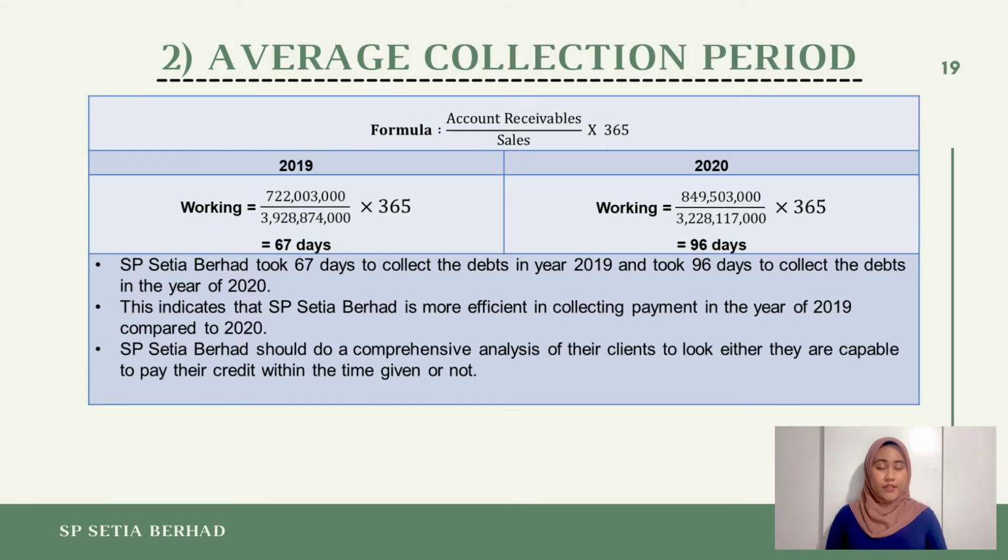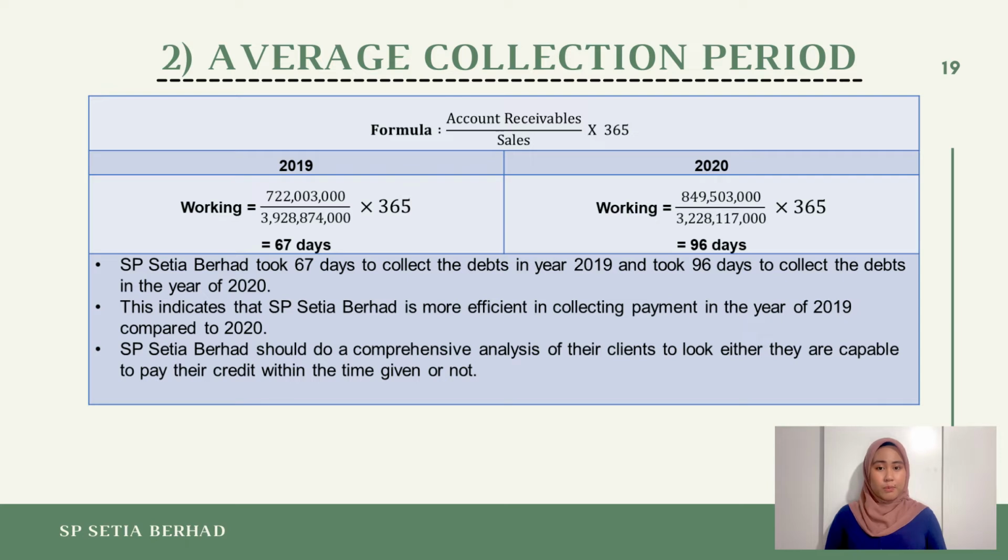Now, as for the average collection period, it is the average number of days between the credit sales being made to the customer and the number of days that the firm is able to collect the debts from the debtors. It also represents the efficiency of the collecting process, and the lower it is, the shorter the business cash cycle, which has a favorable influence on its profitability.